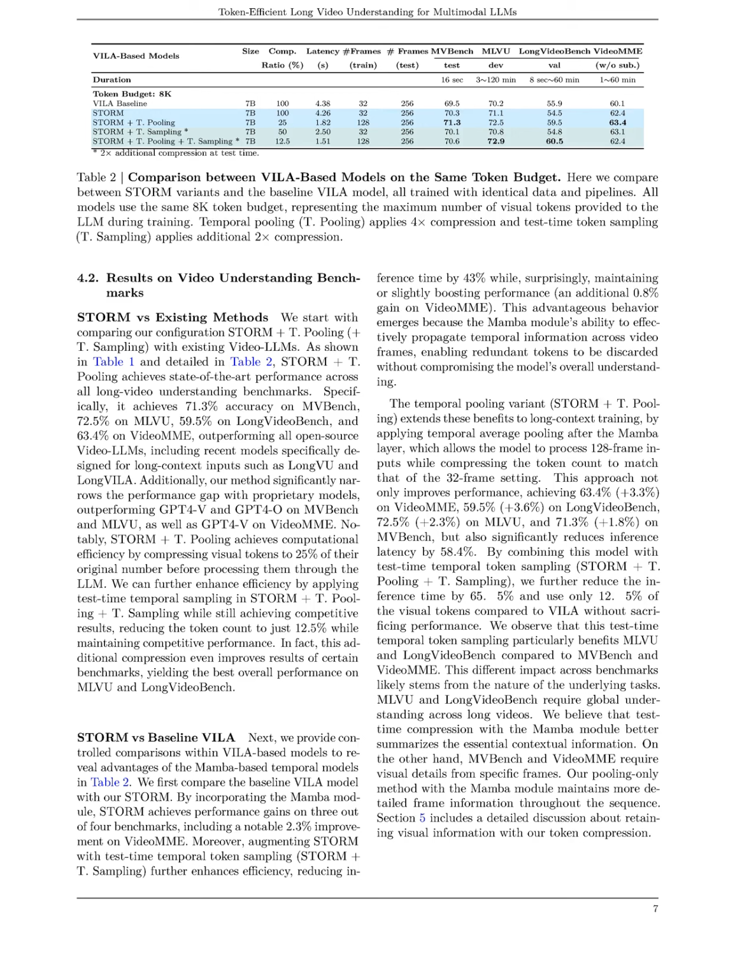Additionally, STORM's efficiency was highlighted by compressing visual tokens to 25% of their original number while maintaining competitive performance, and further reducing the token count to just 12.5% through test-time temporal sampling, which improved results on certain benchmarks. These results imply that STORM's innovative integration of temporal dynamics and token compression not only enhances model performance, but also significantly reduces computational costs, paving the way for more efficient and scalable video understanding technologies in the future.